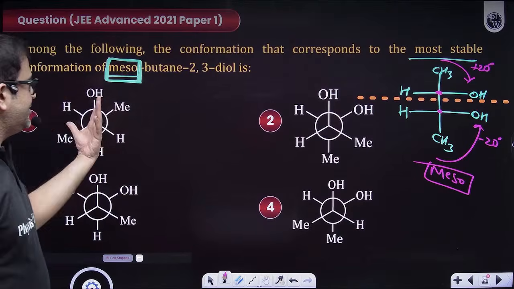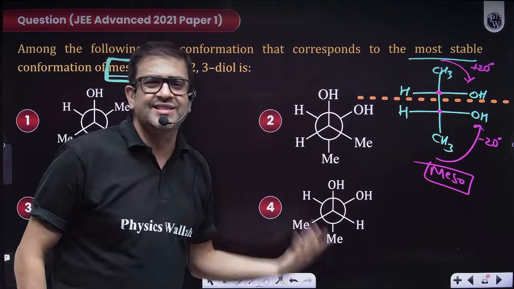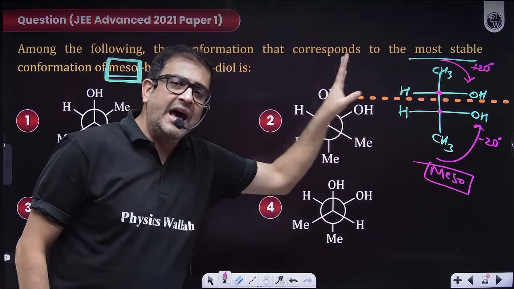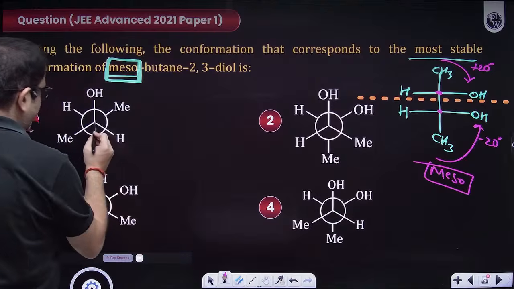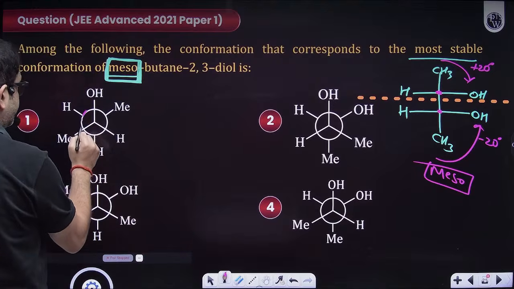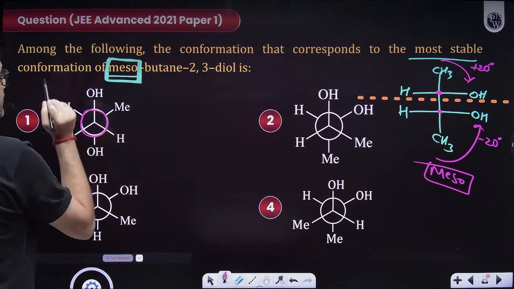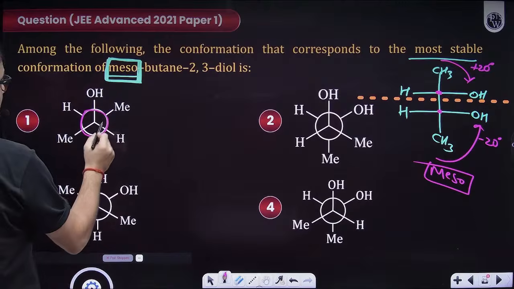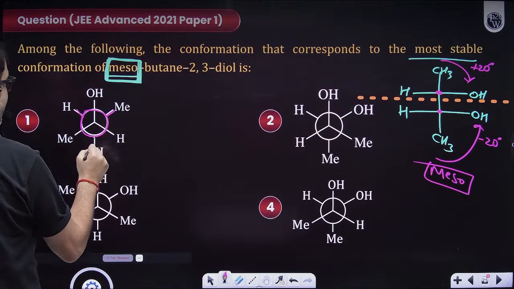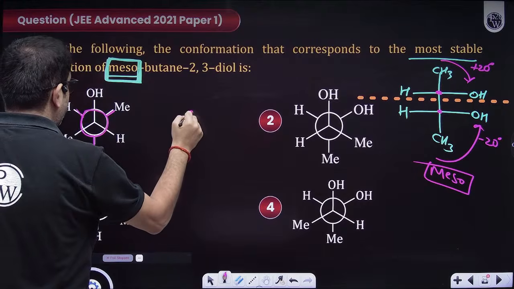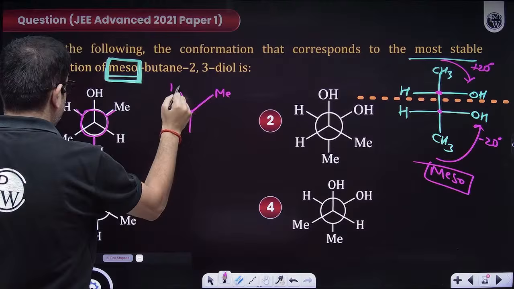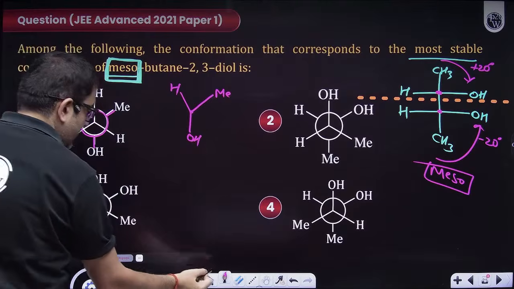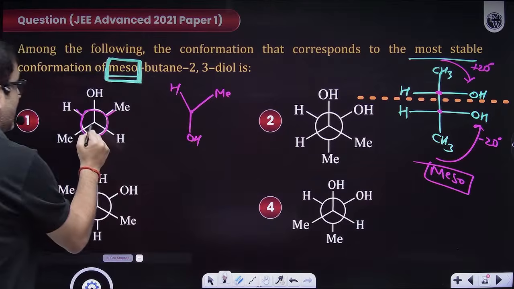Now, sir, let us check. Yeah, now this is the same question. So that is one knowledge, and another knowledge is the conversion. So, sir, just draw a Y. Come on, now it is very much clear to us. So this is a Y. For the back carbon, it is already a Y. This is Me. This is H. This is OH. Let us talk about the front carbon.